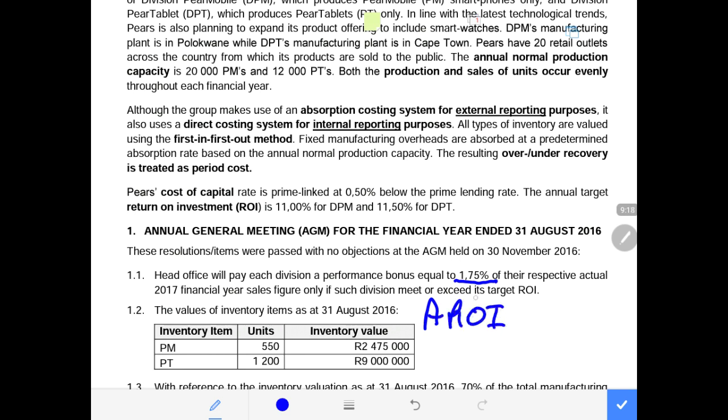Then I will check if the actual return on investment for each of these divisions is equal to or more than the 11%, or equal to or more than the 11.5%. If it is equal or more than these target returns on investment for each of the divisions, then that divisional manager will be entitled to 1.75% as a performance bonus from the financial year end sales figure.